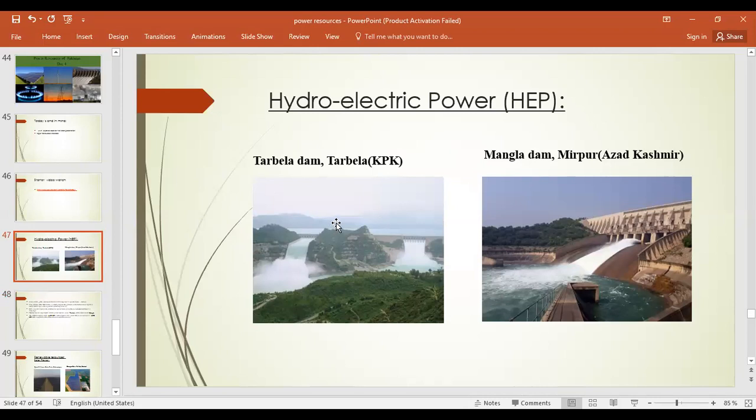Now there are some advantages and disadvantages, as were mentioned also in the video. If we talk about HEP, it's a clean source of generating electricity, and it does not cause pollution, right? It is environment friendly, and water also can be reused. It is the cheapest.